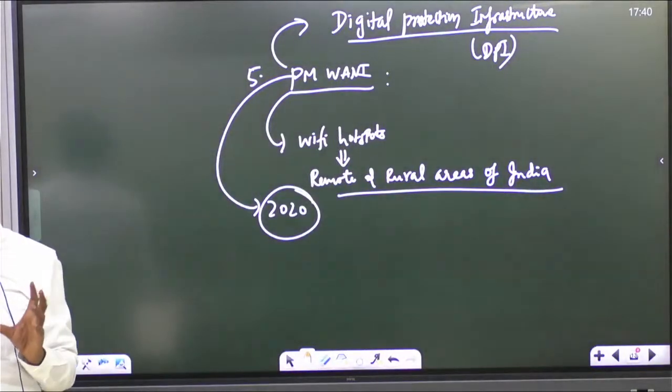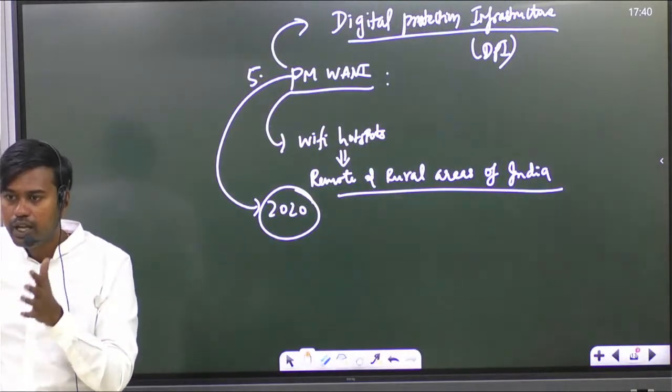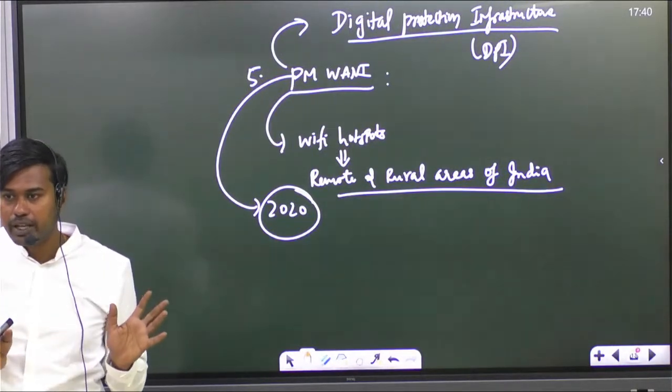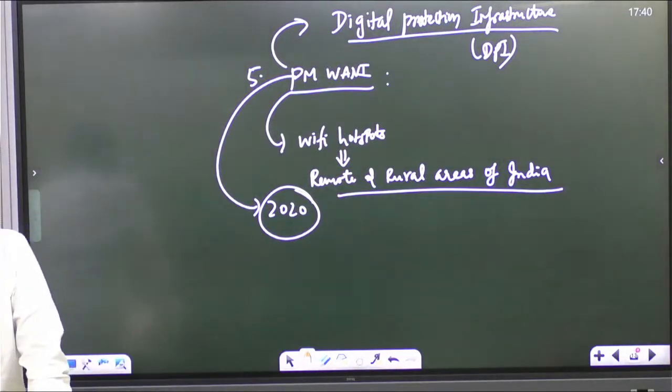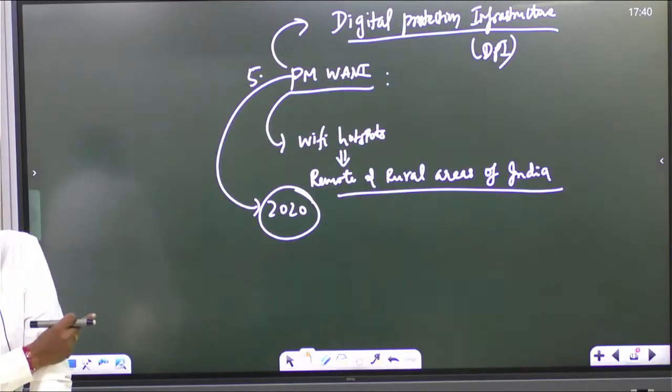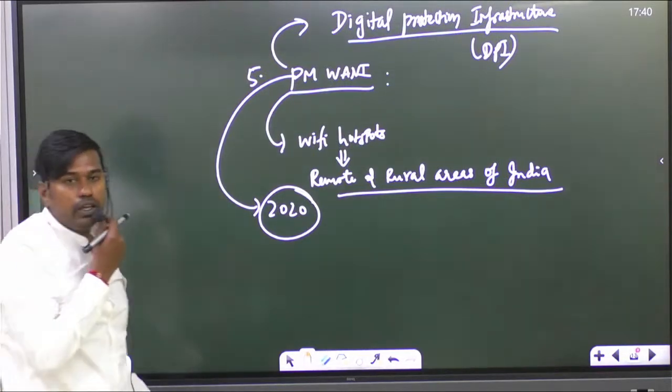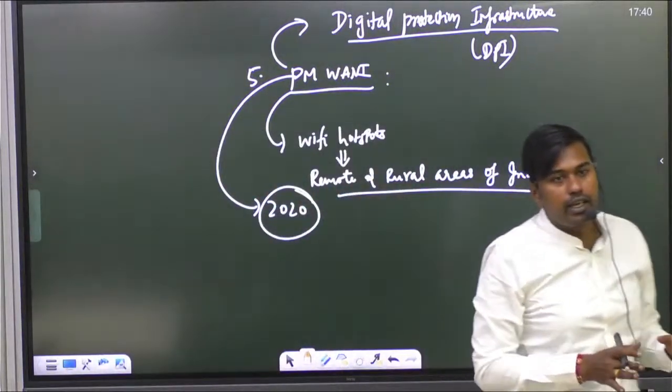You remember in GS paper 3, we discussed the status of digitalization in India. This year in Mains there was a question. Yesterday we discussed a question on the status of digitization in India. I think yesterday or the day before, we discussed UPI, Aadhaar, and DigiLocker, remember. Content for that question can be picked from this scheme also, because this scheme is to improve rural digital connectivity in India. Is it clear?